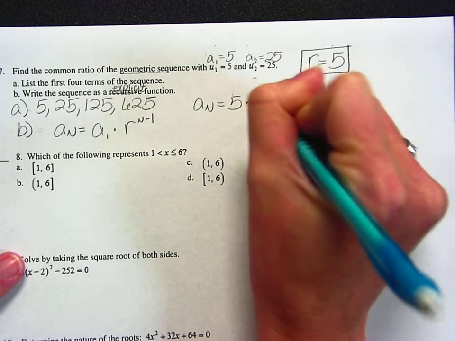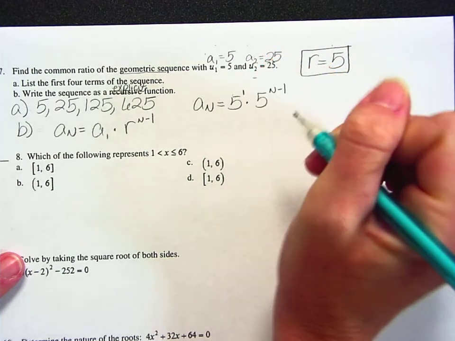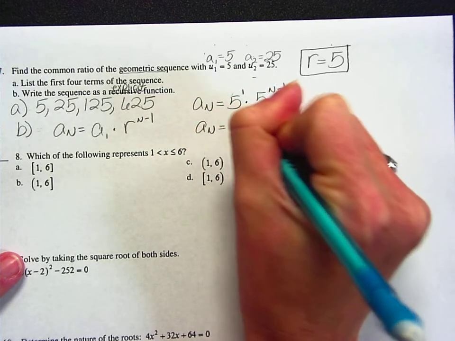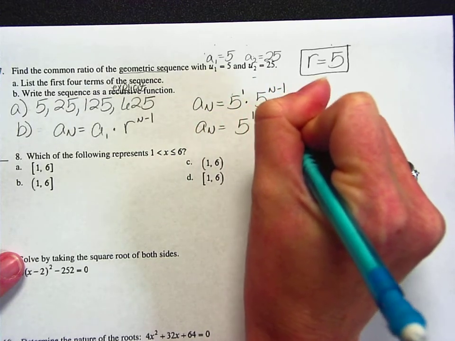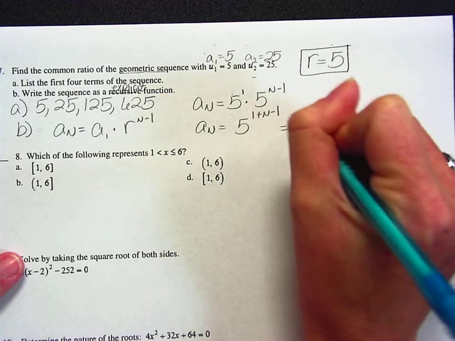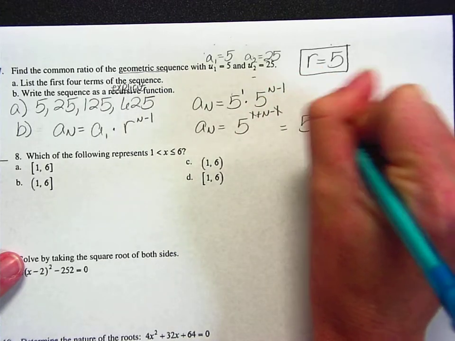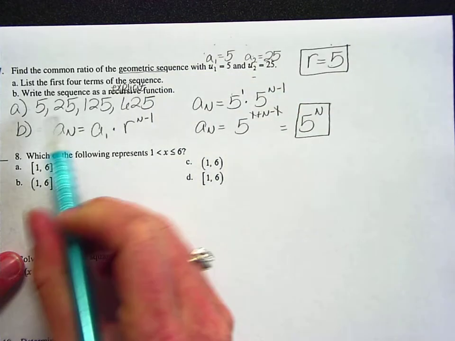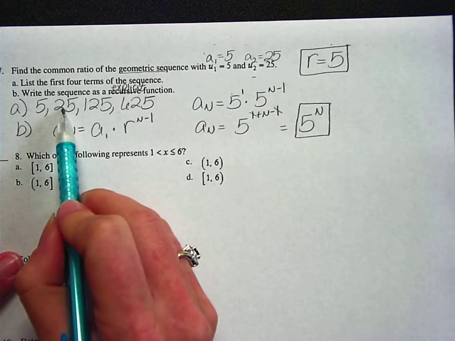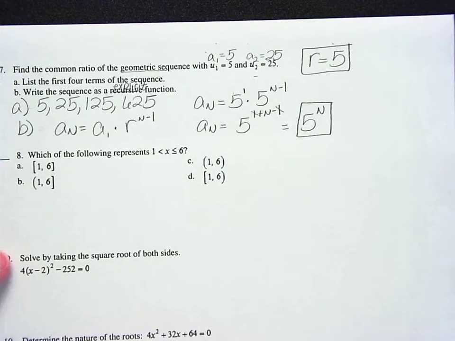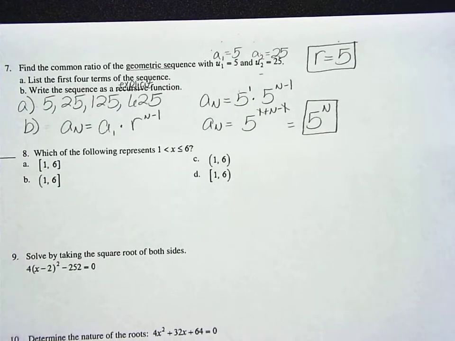All right, well, since these bases are the same, and this is kind of like having 5 to the first power, I am multiplying my bases, so I'm going to add my exponents here. So that's going to give me a formula then of just 5 to the nth power. And you can kind of see that in your formula right here. This is 5 to the first power, and the second power, and the third power, and the fourth power. So always go back and kind of check and make sure that your formula does match up.